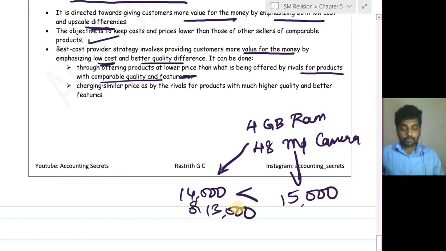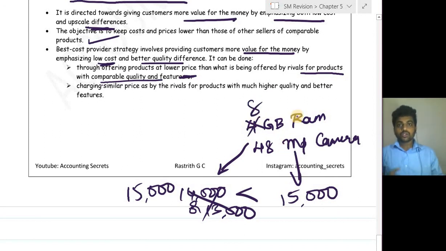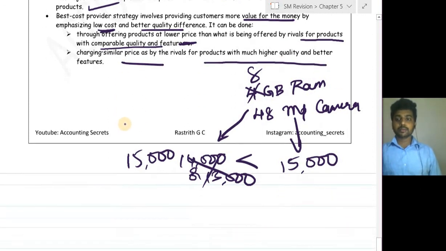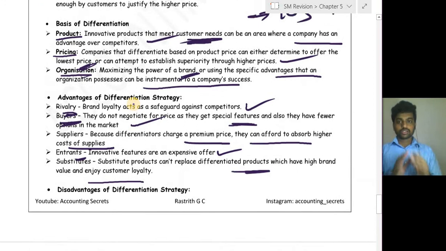Also he has one more option, that is to charge 15,000 only, but instead of 4 GB he is providing 8 GB. So he has two options: one, to reduce the cost, or to keep the cost at the same level but increase the quality of the product, charging a similar price as the rivals for a product with much higher quality and better features. So here ends our